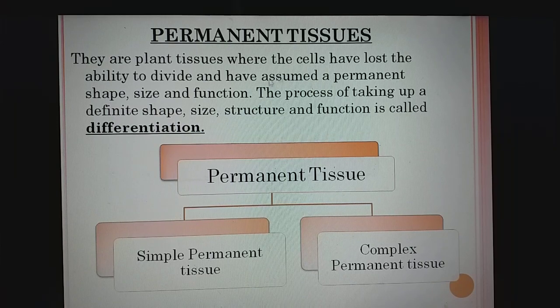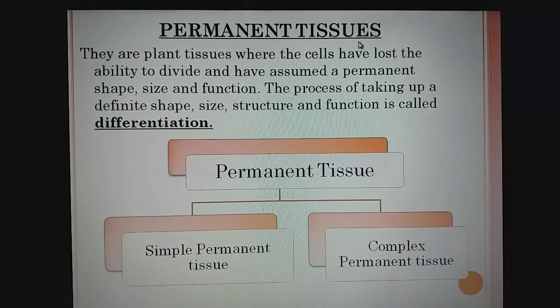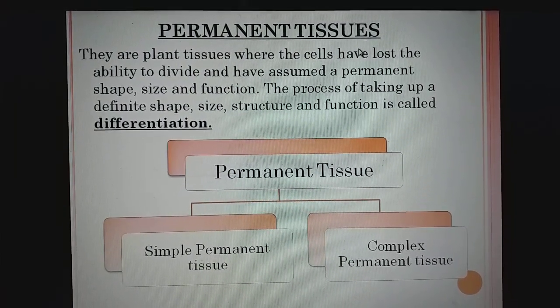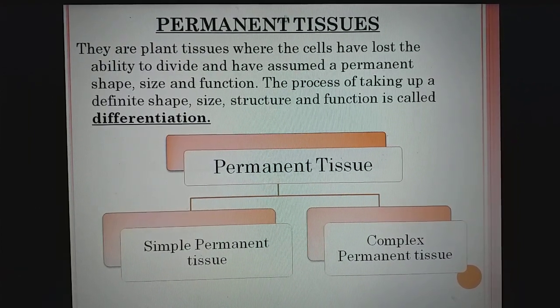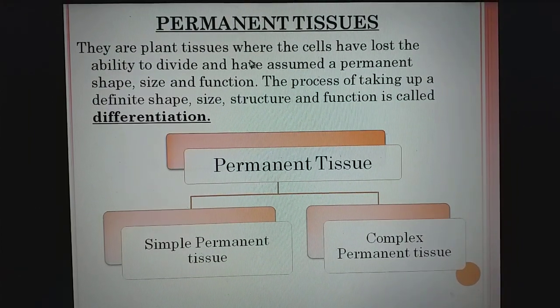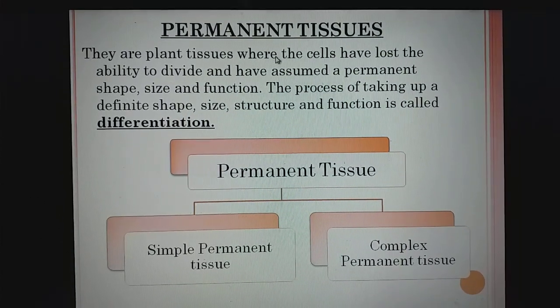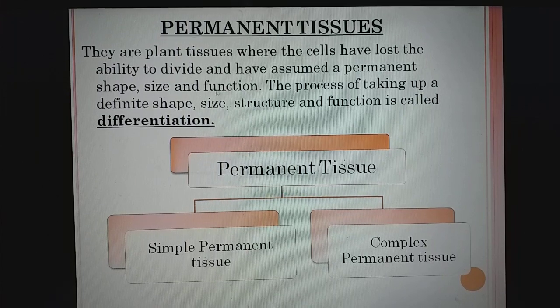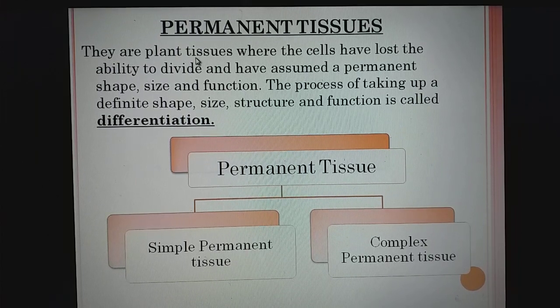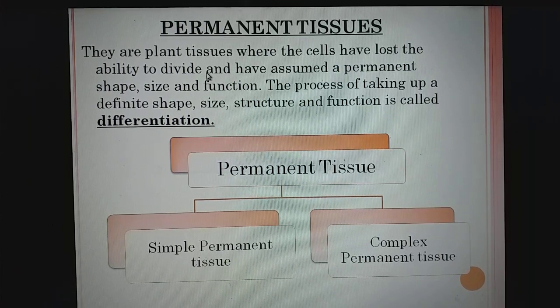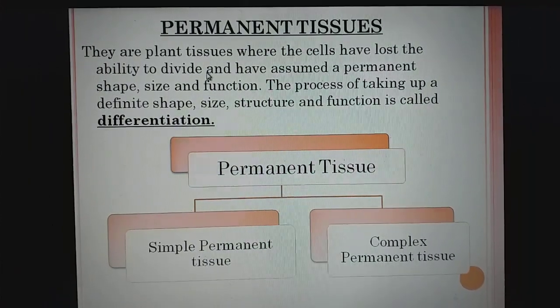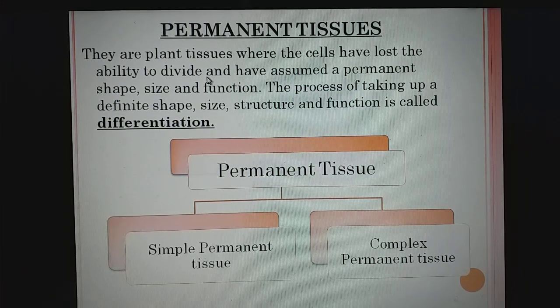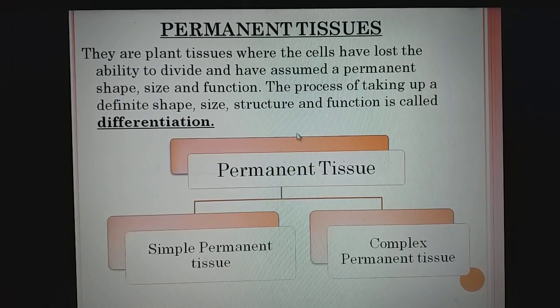Now, today the next topic is permanent tissue. You must be remembering, in the last videos I have taught you that permanent tissue means those meristematic tissues which have lost the power of division. So the definition of permanent tissue is, they are plant tissues where the cells have lost the ability to divide and have assumed a permanent shape, size and function. The process of taking up a definite shape, size, structure and function is called differentiation.